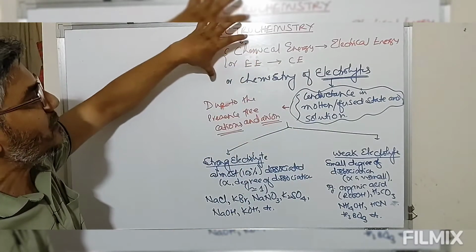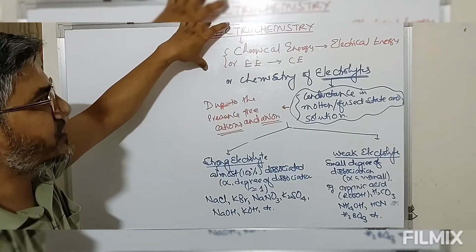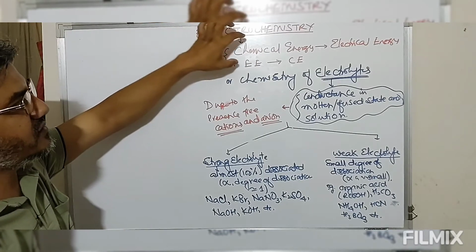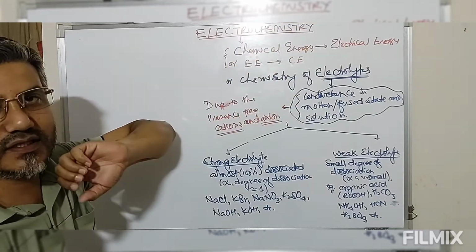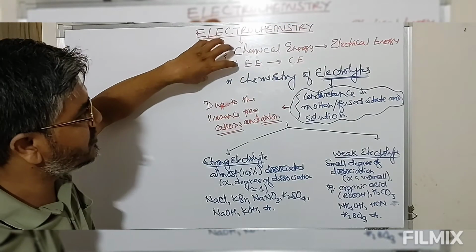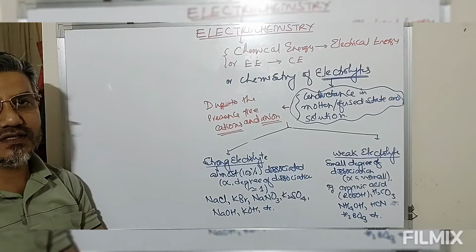Now look at this. In electrochemistry, there is a conversion of chemical energy into electrical energy, or electrical energy is used for carrying out a chemical reaction.